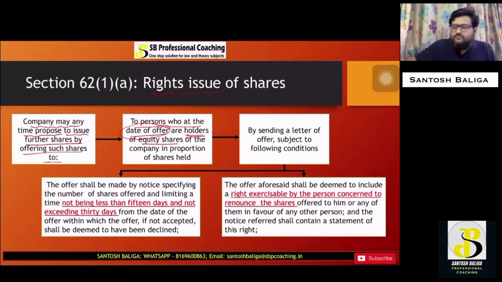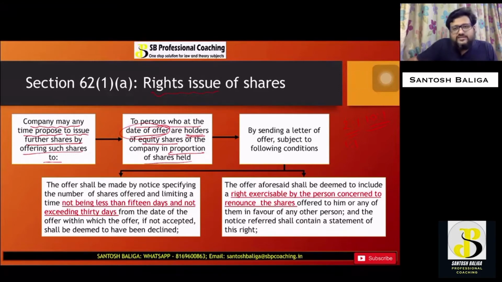So normally a company will come up with, say, 2:1 or 1:1 or even 10:1, such kind of ratios. These are only examples. Such ratios the company can use to offer its existing shareholders shares in proportion to the shares held by the holder. Okay, this part is clear.